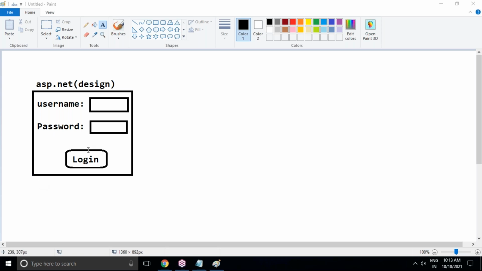Under this login button, you have to write the logic code. What logic code do you have to write under this login button? C Sharp .NET logic code you have to write. For logic purposes, we need to write programming language code. But what language is there here?